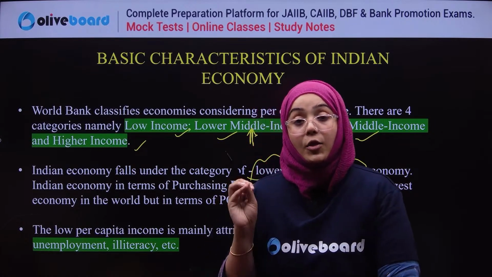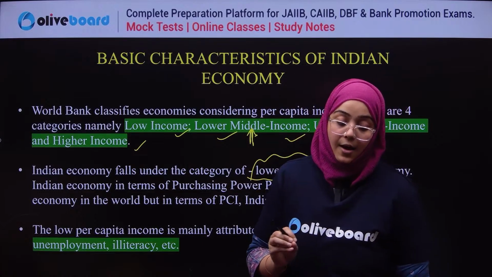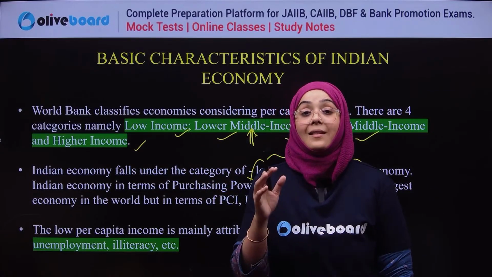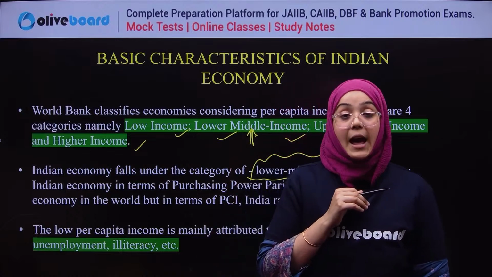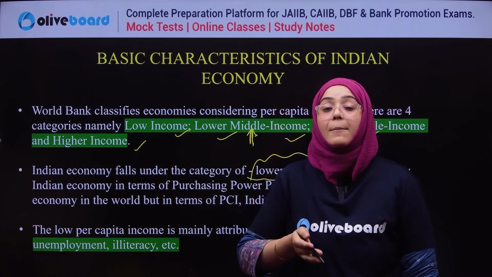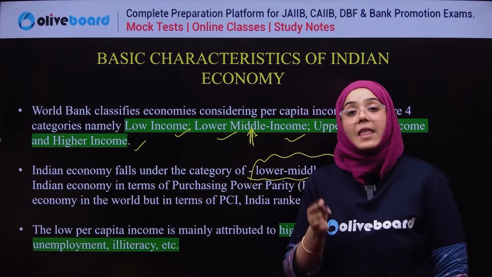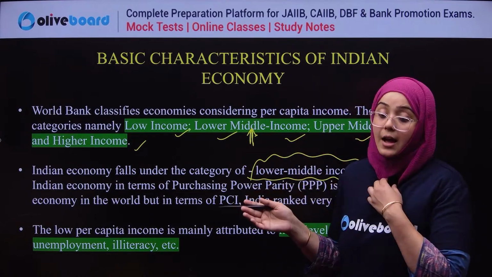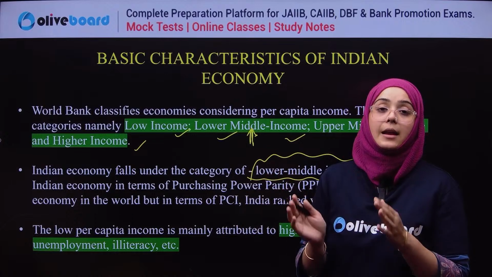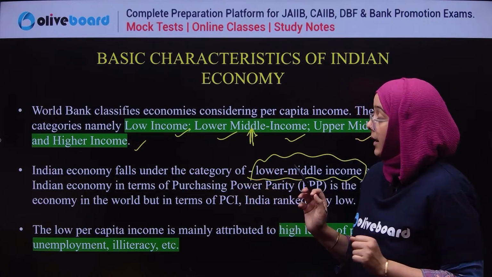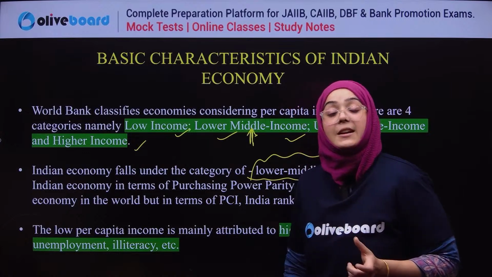On the basis of per capita income, economies are divided into different categories. Because we have a very low per capita income, that's why we are in the lower middle income category. Clear? Yes? Okay.